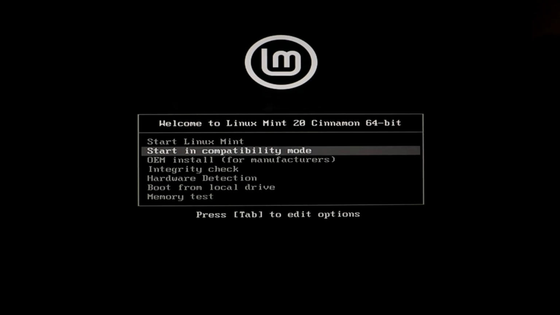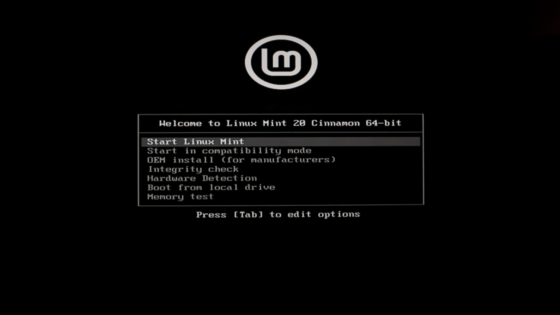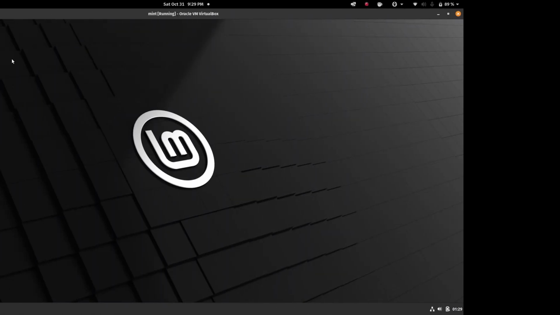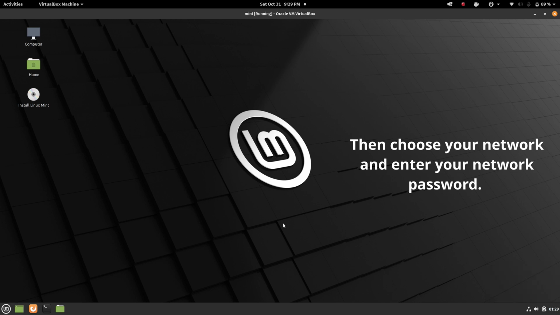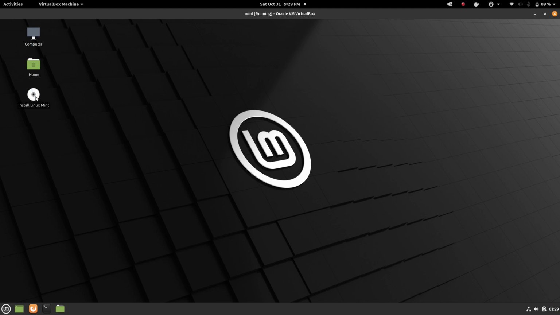And this is the menu you're going to see. Don't worry about any of these. Go to the first one, start Linux Mint, click, and wait for it to finish. Alright, now this is what you're going to be greeted with. You have to connect to the Wi-Fi. I don't think you have to, but you just click on this right here where it says Wi-Fi sign, and then you just come to this where it says install Linux Mint and double click.